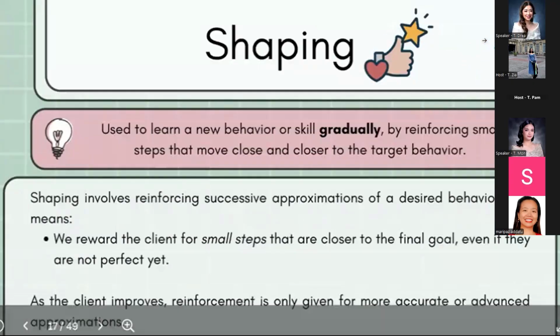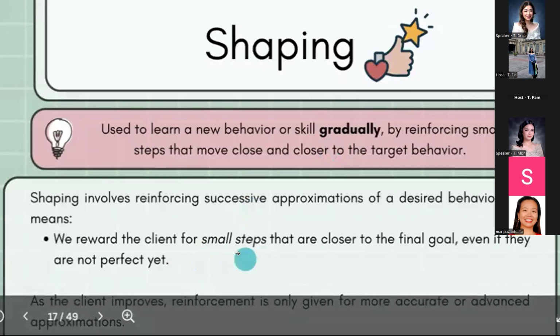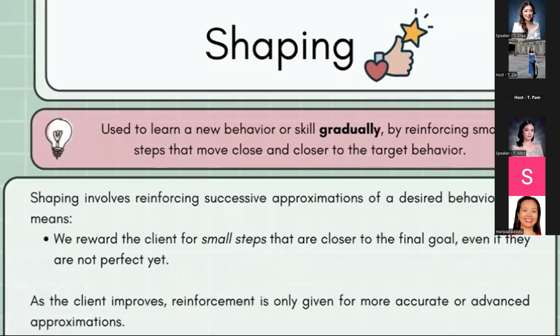Shaping involves teaching new skills gradually. That's our keyword here, gradually, by reinforcing small steps that move closer and closer to the target behavior. Basically, we will reward the client for small steps that are closer to the final goal, even if they are not perfect yet. As the client improves, we only give reinforcement for more accurate or advanced approximations.